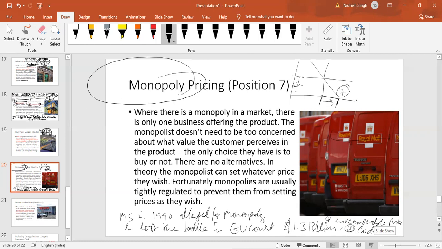Hence, they were found to have a monopoly and were fined as well. After that, they started to disclose some of the codes and try to become more reasonable.